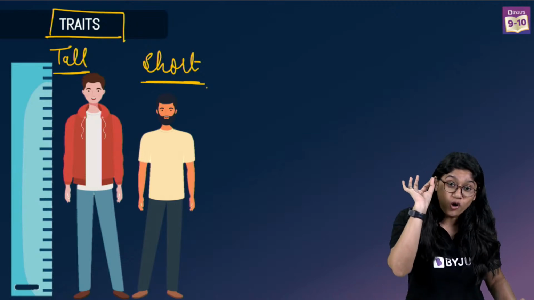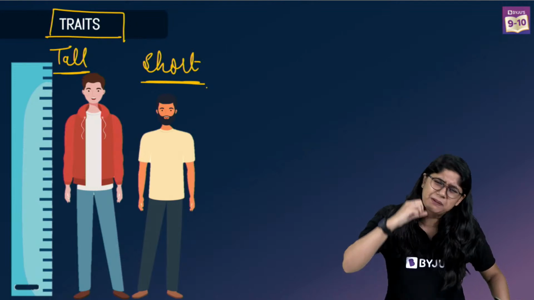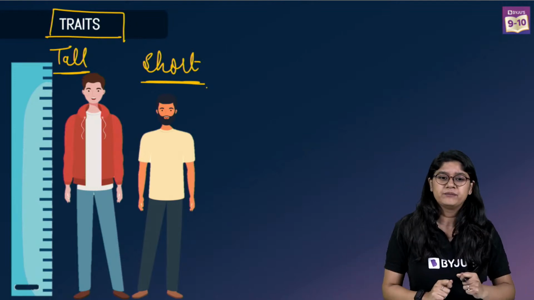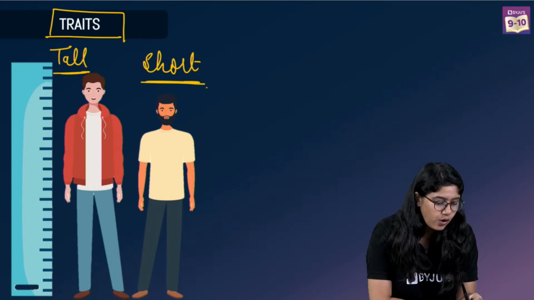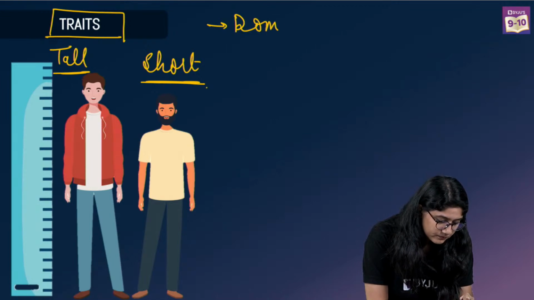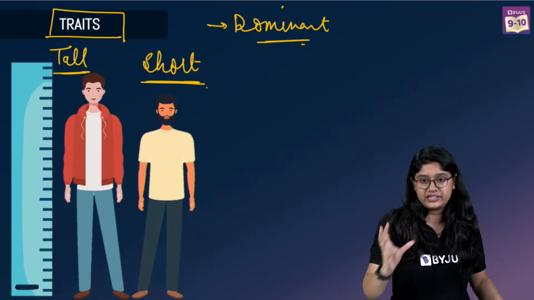So those characters which are very, very expressive. अपना बताएंगे, नहीं मुझे ये करना है. I want to do this only. Those are called the dominating character, or dominating trait.